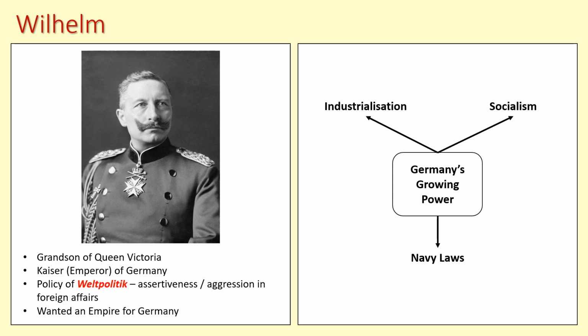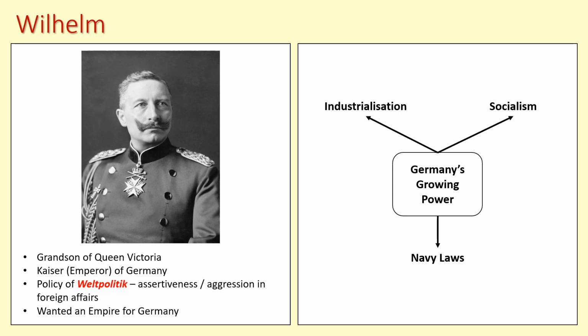Since 1871, when Germany was formed, it had grown very quickly in its power. It had industrialized on a rapid scale. In fact, by the time you get to the early 20th century, they were either matching or outproducing Britain in key areas like coal production and steel production. And this growing industrialization creates a lot of wealth in Germany, and of course creates a lot of military power for them as well.